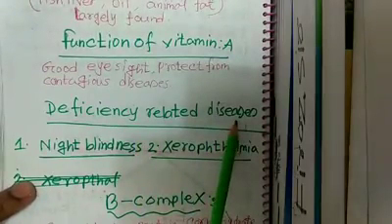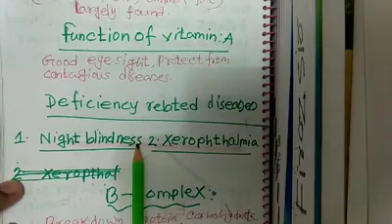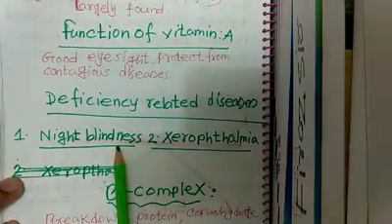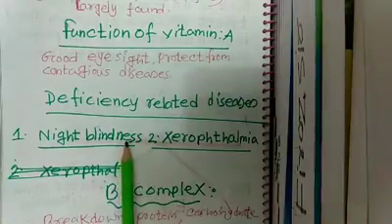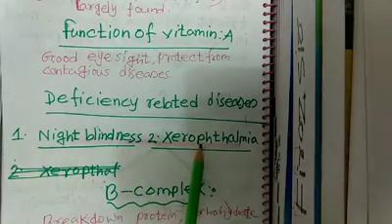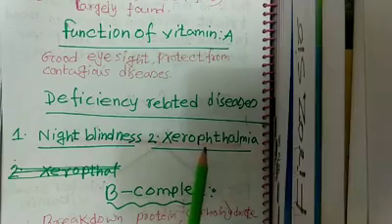Deficiency related disease. What type of disease will occur? Night blindness and xerophthalmia. Night blindness means they cannot see properly at night, I mean in dim light. And xerophthalmia means if there is any deficiency of vitamin A, the cornea of one's eye may be affected. A dry layer appears on the cornea and they cannot see in the light. I mean, they will not feel better if light falls on their eye. It is xerophthalmia.